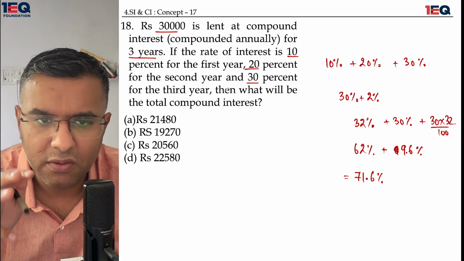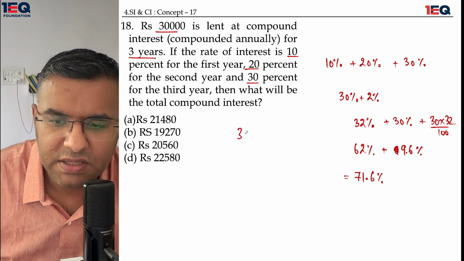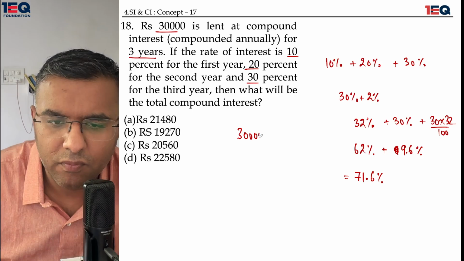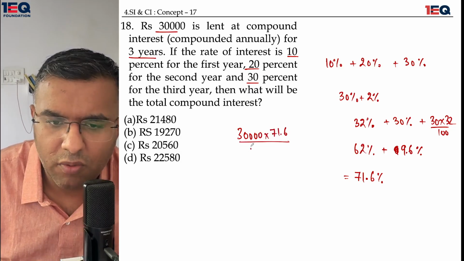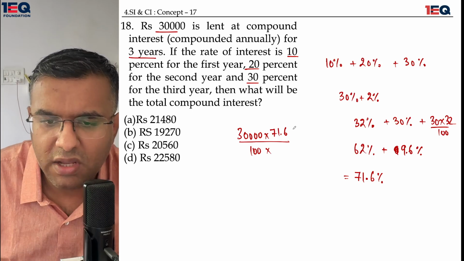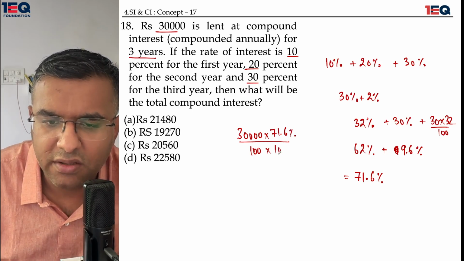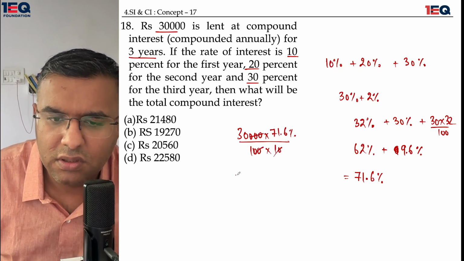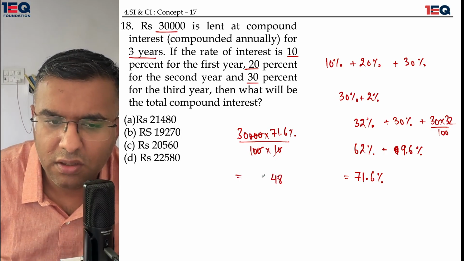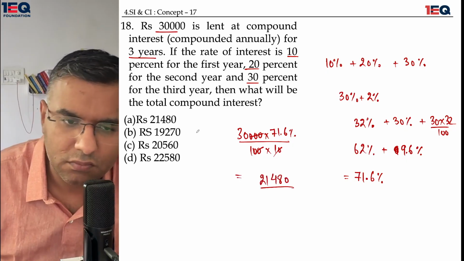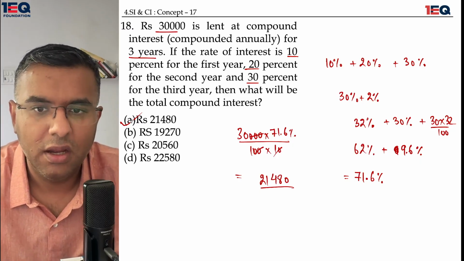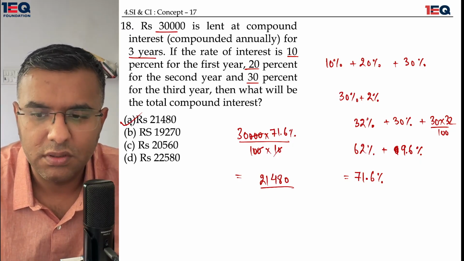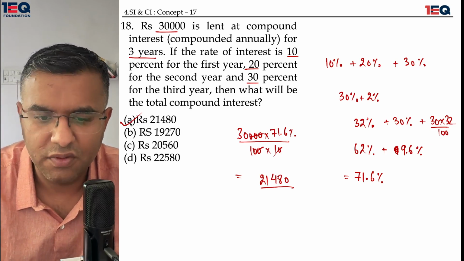Okay. Now I need to find out the total compound interest. Total compound interest means 30,000 is multiplied by 71.6 whole upon 100, that is for percentage, and another 10 for decimal removal. 3 zeros gone, 3 zeros gone. 3 is multiplied, this is 48, this is 21, and this is 0. 21480 is my total compound interest. Okay, got it. Let's move to the next question.